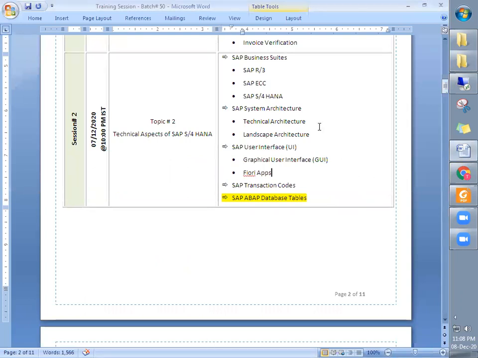Right. So we just discussed the Fiori app. So we now know two user interfaces. Through using these interfaces, we can access.